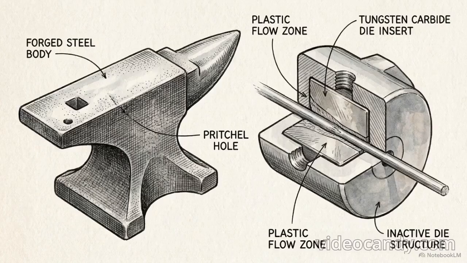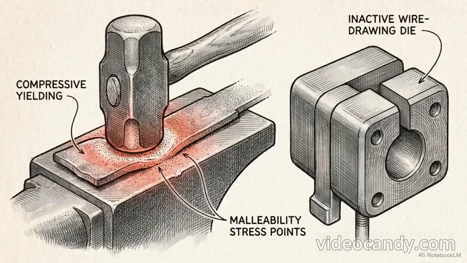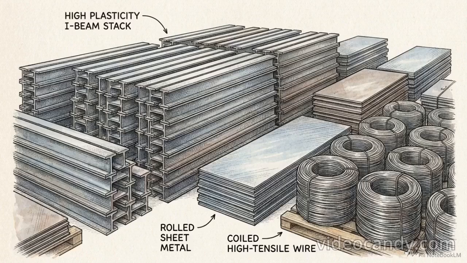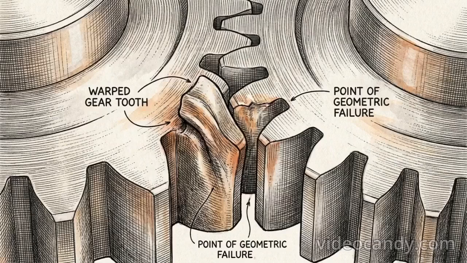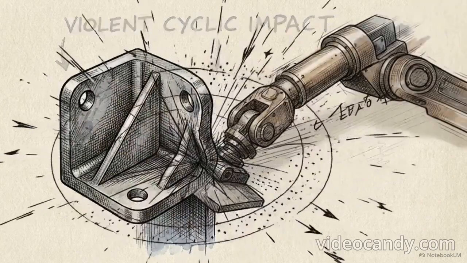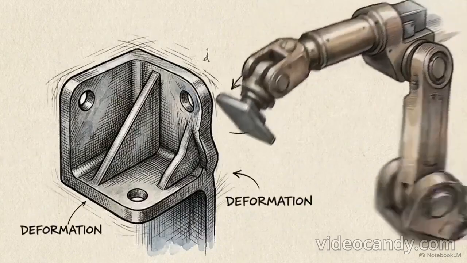The characteristic allowing a material to deform and flow under a load before rupturing is plasticity. Plastic flow takes two forms: malleability, yielding under compressive forces, and ductility, yielding under tensile forces. While high plasticity is necessary for forming the metal shapes initially, allowing any plastic flow during live cyclic operations causes immediate failure in precision machine alignment.